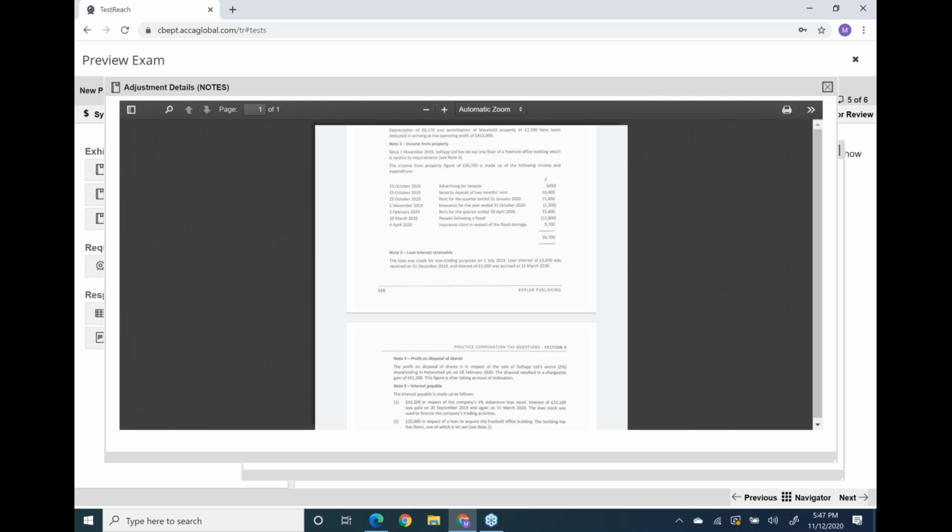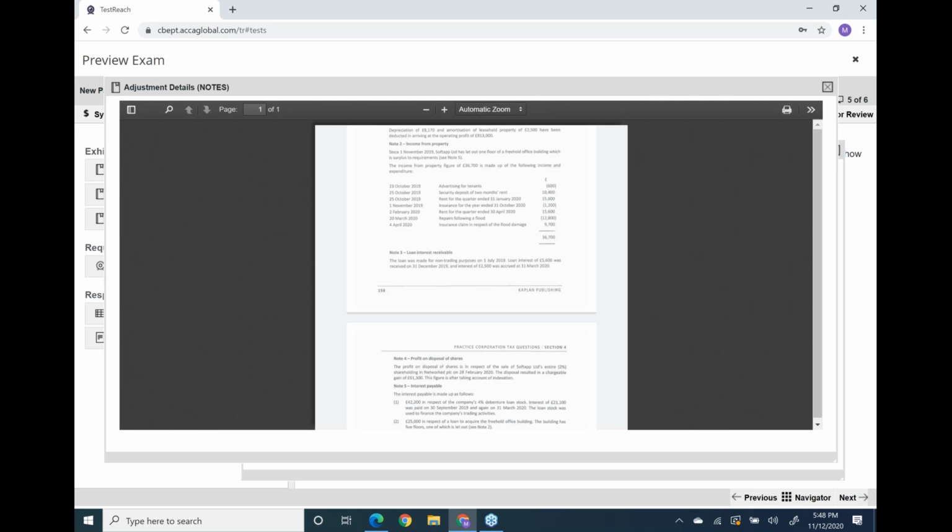Okay, then 20th March 2020, repairs is a revenue expenditure and it's fully allowed. Now look at the dodge. What an excellent dodge. You have booked the repairs, but you got the insurance claim. See, the insurance claim is 9,700, but the insurance claim is received next year. No matter, look at me, no matter the insurance claim is received physically next year, we are not working on cash basis. We are doing accrual basis for companies.